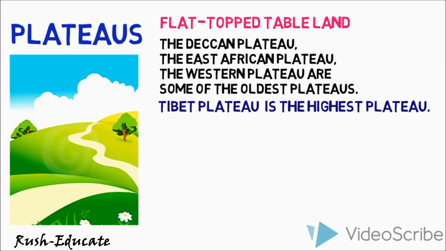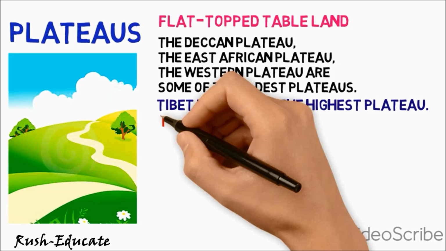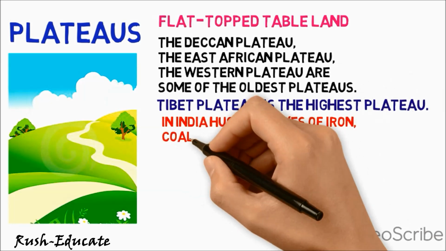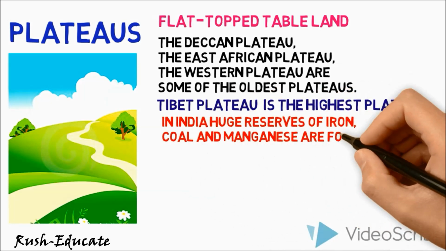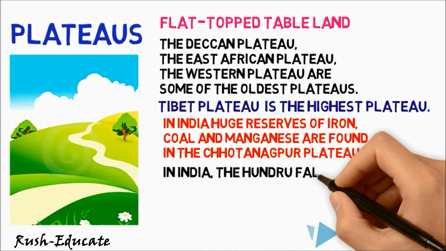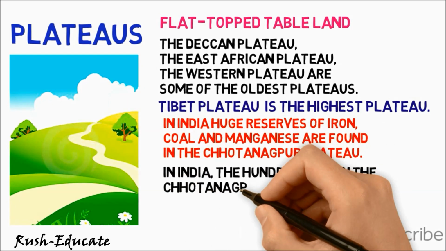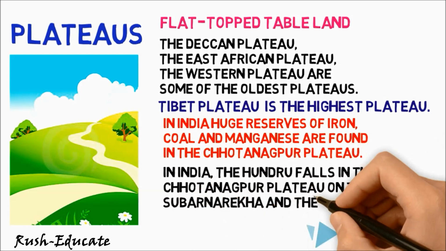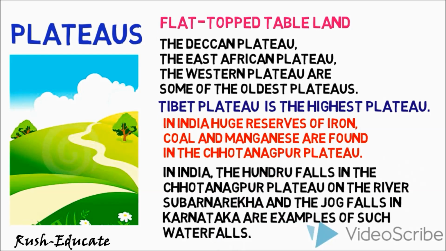As a result, many of the mining areas in the world are located in the plateau areas. The African plateau is famous for gold and diamond mining. In India, huge reserves of iron, coal, and manganese are found in the Chotanagpur Plateau. In the plateau areas, there may be several waterfalls as the river falls from a great height. The lava plateaus are rich in black soil that is fertile and good for cultivation. Many plateaus have scenic spots and are of great attraction to tourists.